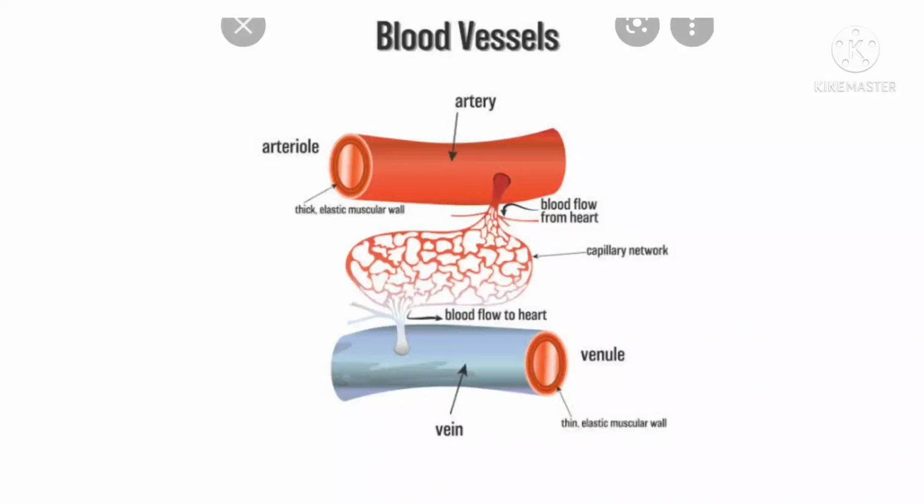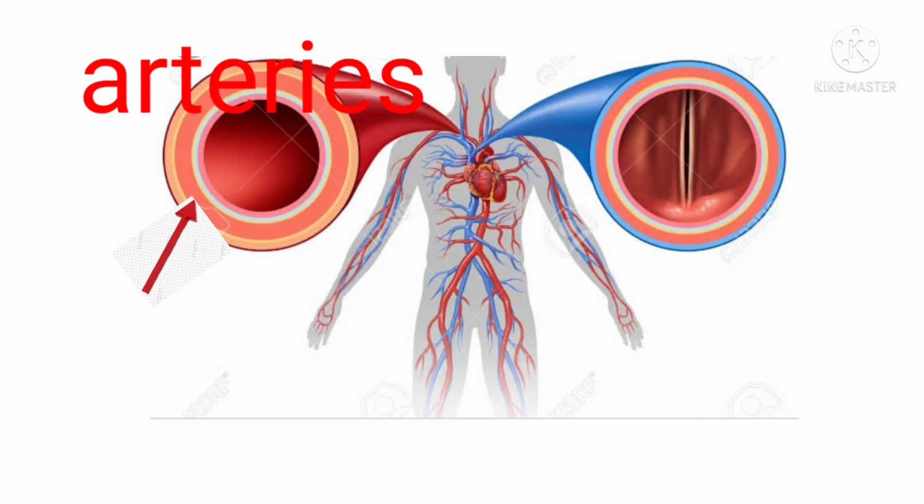Okay children, first, arteries. They carry blood with more oxygen from the heart to body parts. Next one, veins. They carry blood with more carbon dioxide from the body parts to the heart.